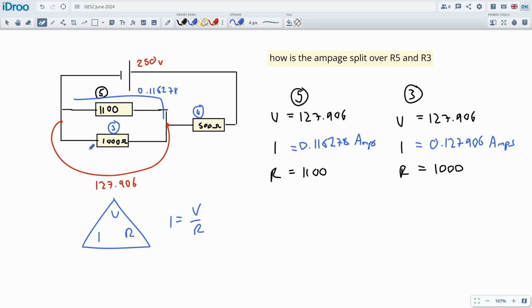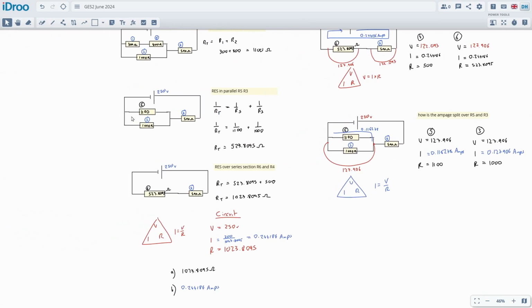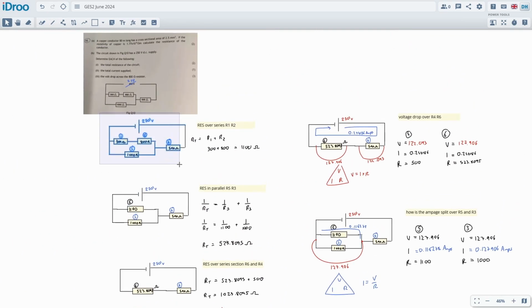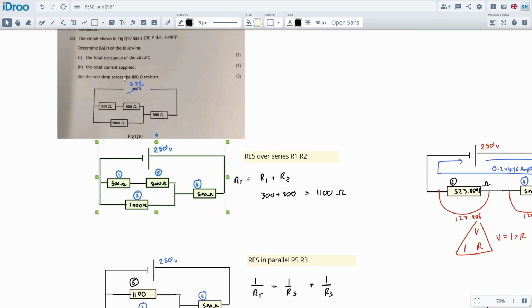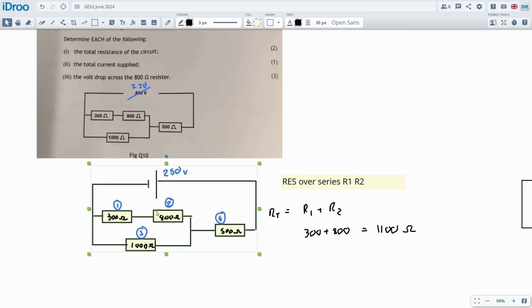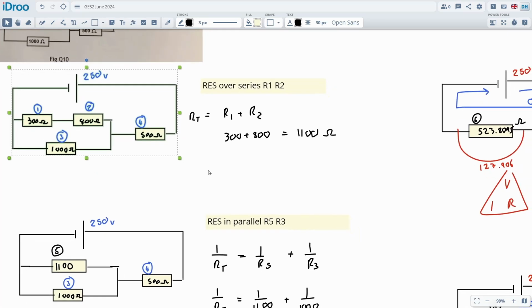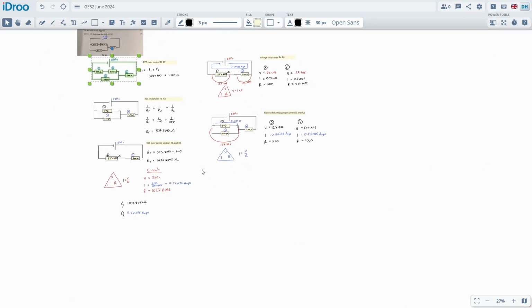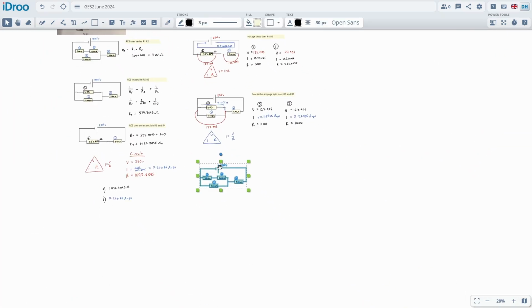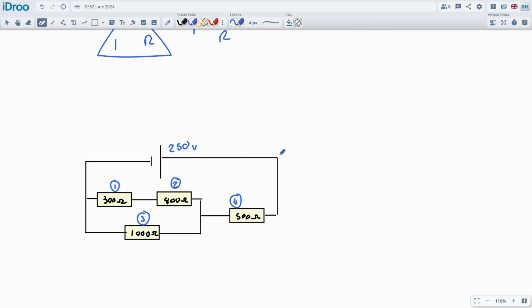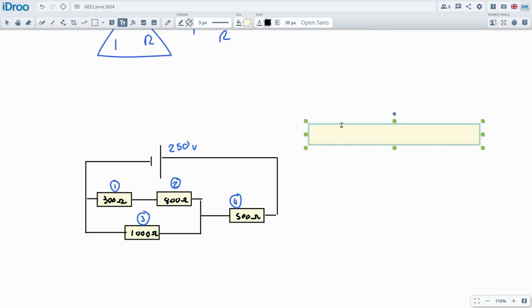That bottom section is an original component, and I still have to break down component number 5 because it's made from a composite. But I think we're at the end because we're back down to the original diagram, and the question's asking for the voltage drop across that 800 ohm resistor, which is what we're about to calculate. This is the last stage of calculation. So the last step is what are the voltage drops across component number 2 and component number 1. This is the voltage drop over R1 and R2.